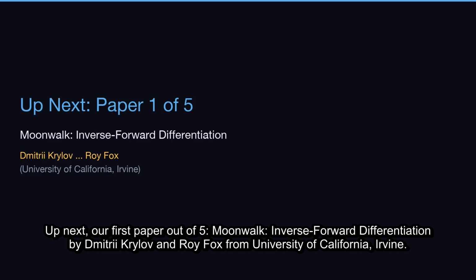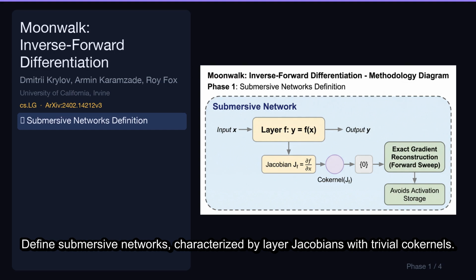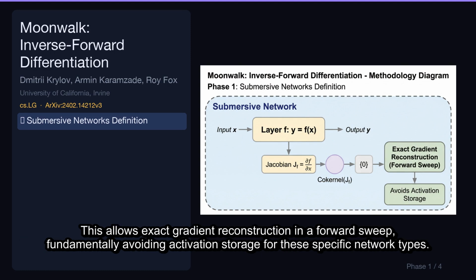Up next, our first paper out of 5, Moonwalk, Inverse Forward Differentiation by Dmitry Krulov and Roy Fox from University of California, Irvine. Let's break down its key contributions. Defines submersive networks, characterized by layered Jacobians with trivial co-kernels. This allows exact gradient reconstruction in a forward sweep, fundamentally avoiding activation storage for these specific network types.